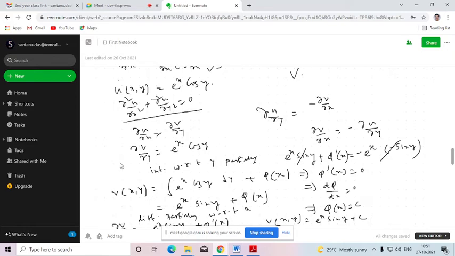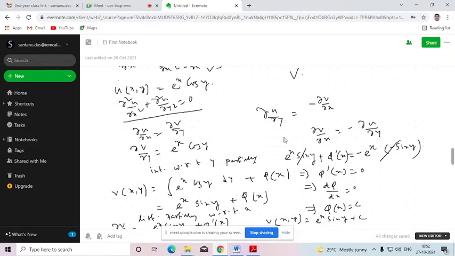Now we want to integrate this partially with respect to y. So if we integrate this partially, it will be v(x,y) equals the integration of this with respect to y plus the integrating constant, which will be a function of x, since we are integrating partially with respect to y. Now if you integrate this partially with respect to y, the term that contains x will be treated as constant. The integration of cos y with respect to y will be sin y, and that will be plus phi of x.